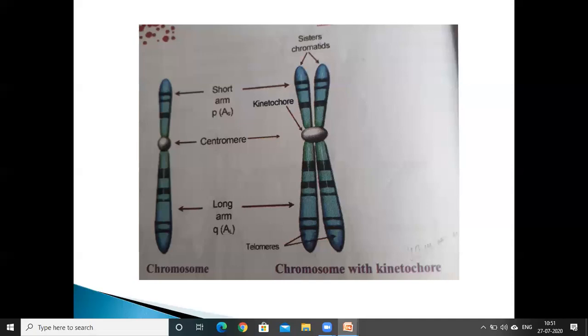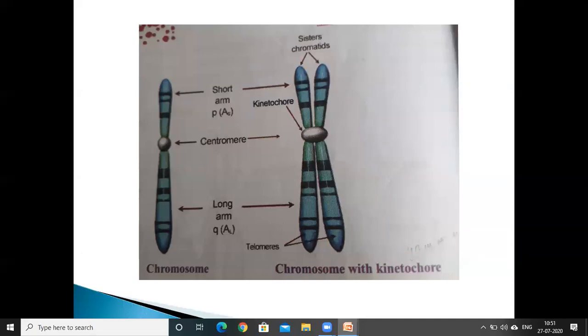At the centromere, the two chromatids are joined, and a disc-like protein structure called the kinetochore is present. During cell division, the spindle fibers attach at the kinetochore.